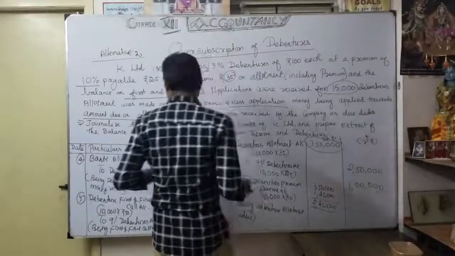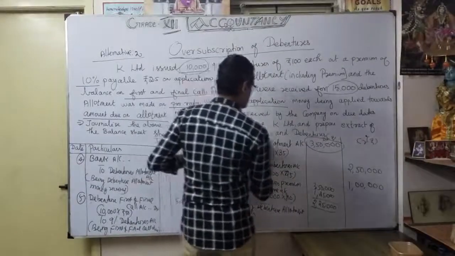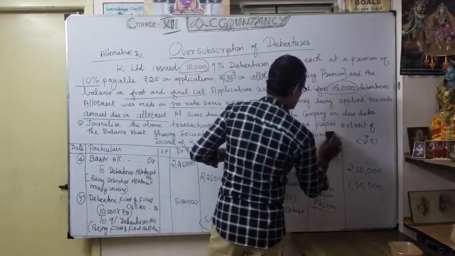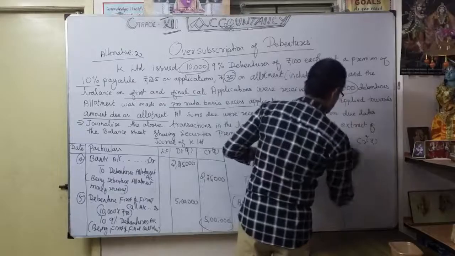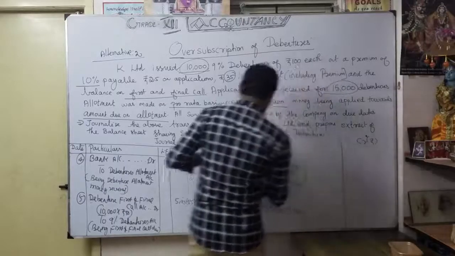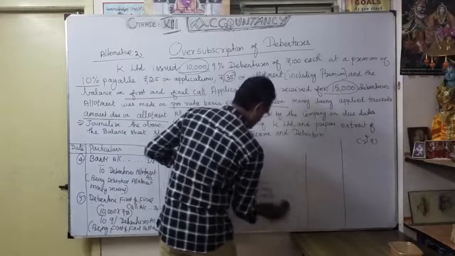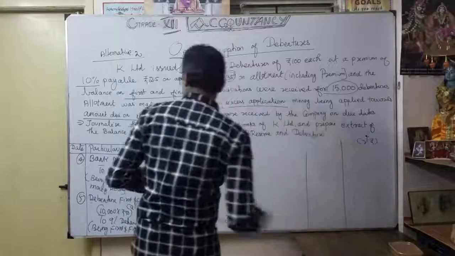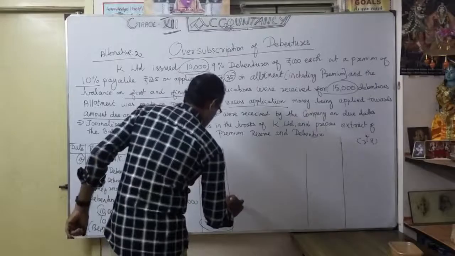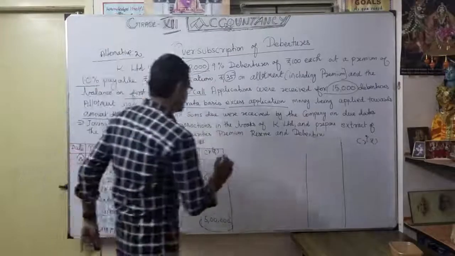So what is the final entry? The 6th entry. I will clean this. Very easy one. Our 6th entry is what?